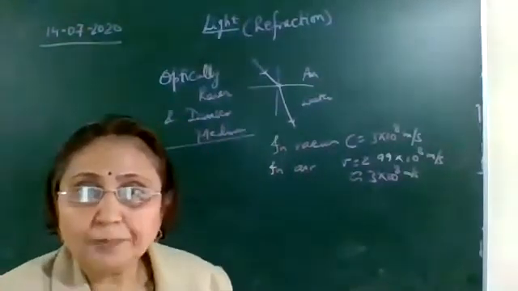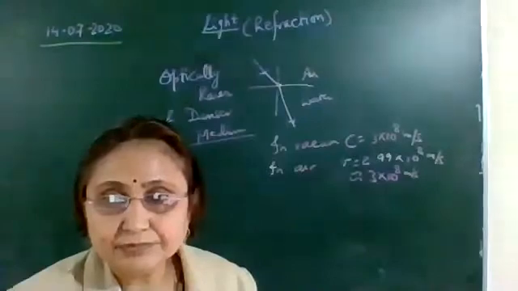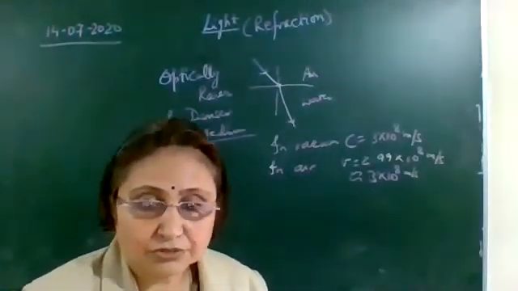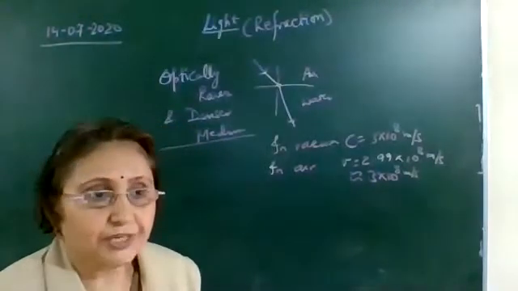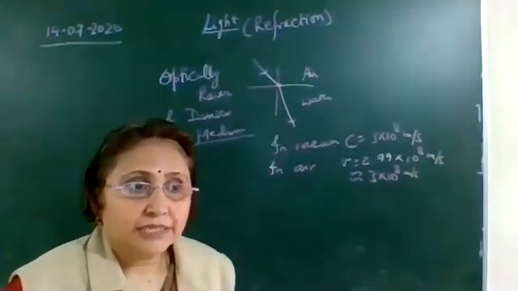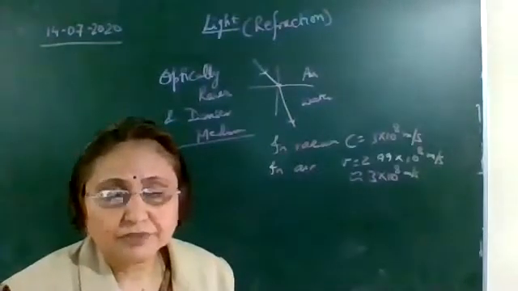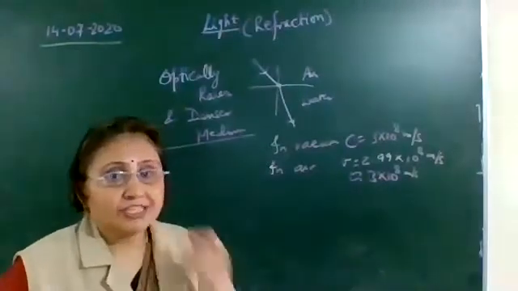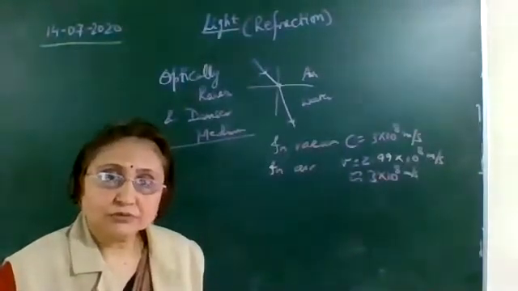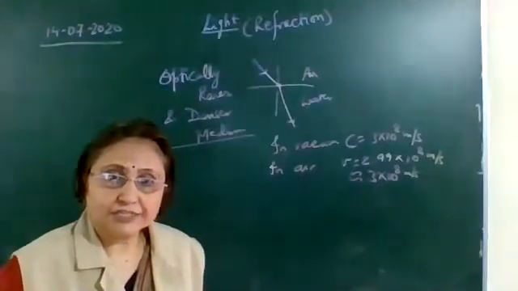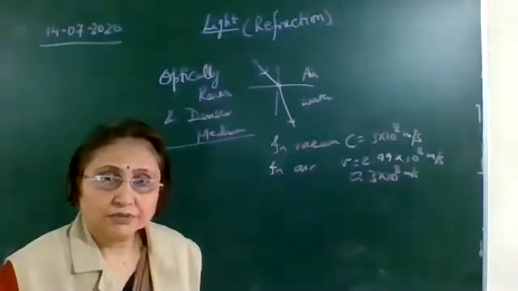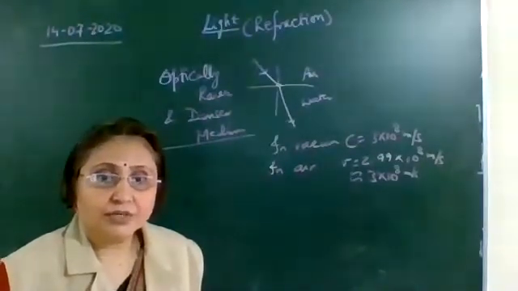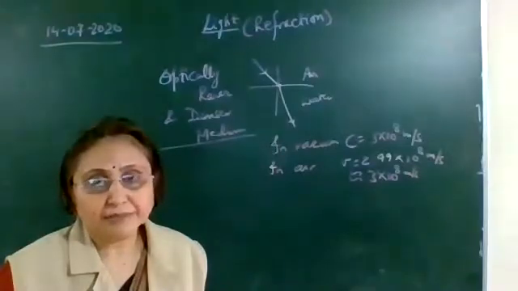Okay, so you may write the heading, optically rarer and denser medium. Write the heading, keep writing the notes, optically rarer and denser medium. Write down the medium in which the speed of the light is more is called as optically rarer medium.